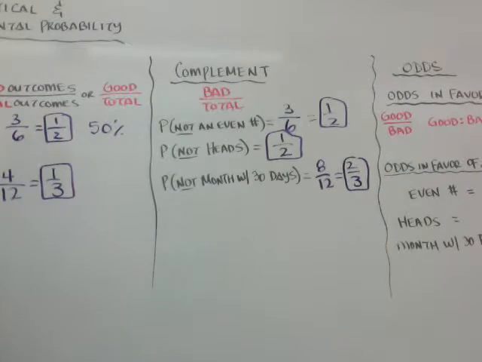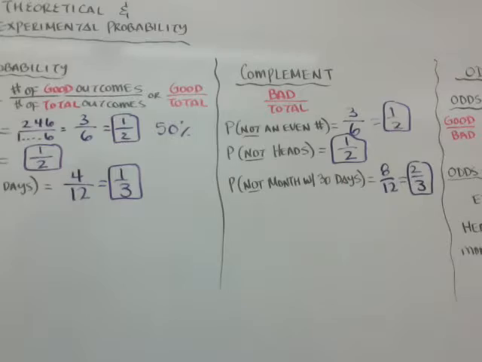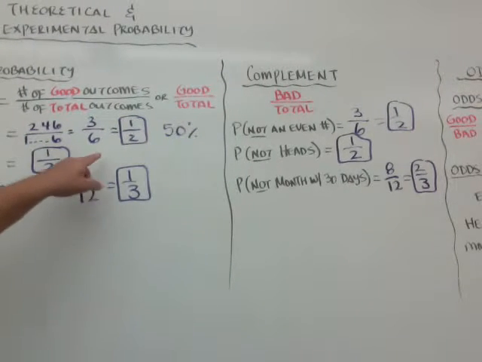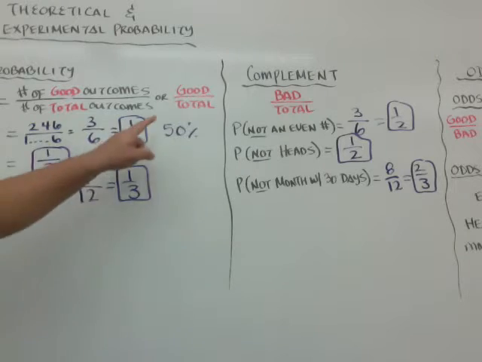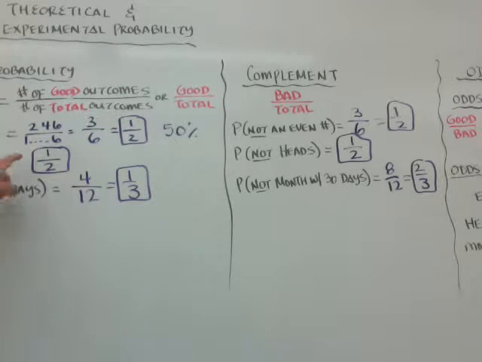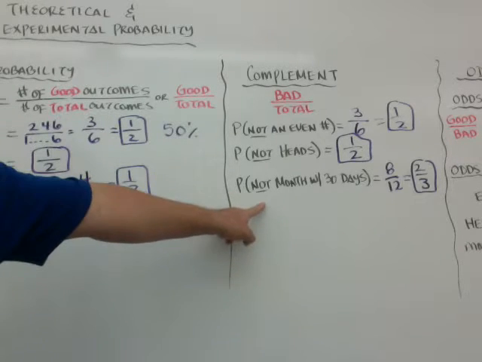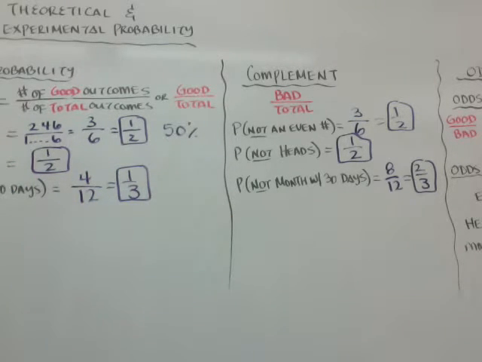And if you notice, as I keep them together here, when you add the probability along with the complement, it should equal 1. So 1/2 plus 1/2 is 1. 1/2 plus 1/2 is 1. 1/3 plus 2/3 is 1. And that's the reason, because you're looking for the good over the total here, the bad over the total there. So when you add up the good and the bad, that's all of them. That's the total.